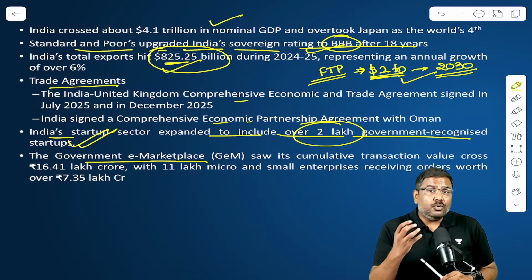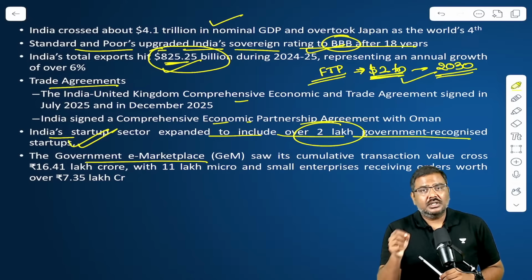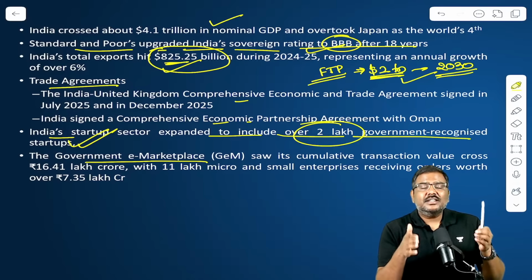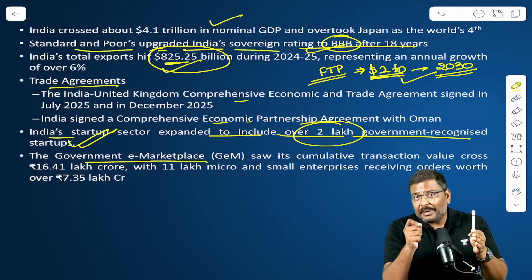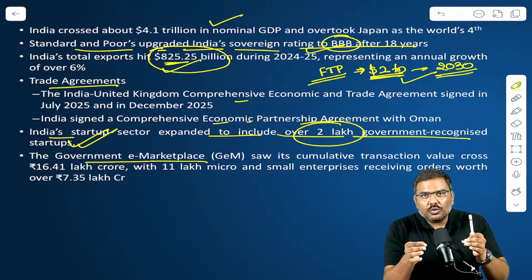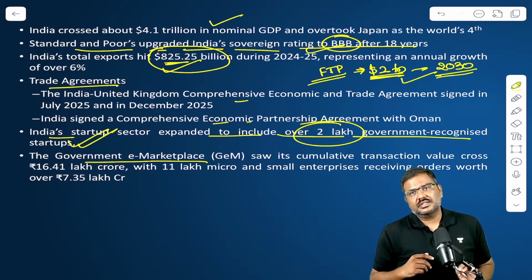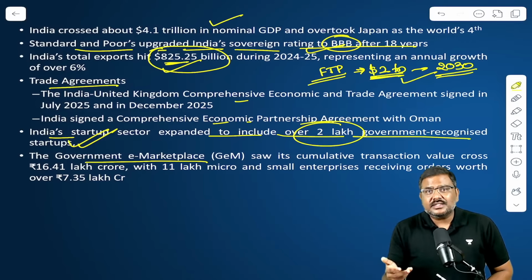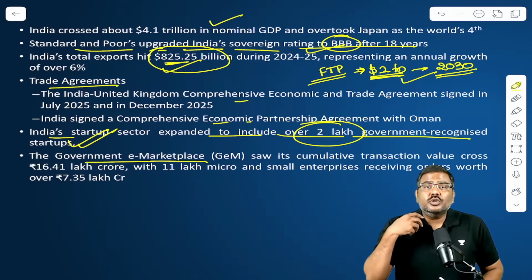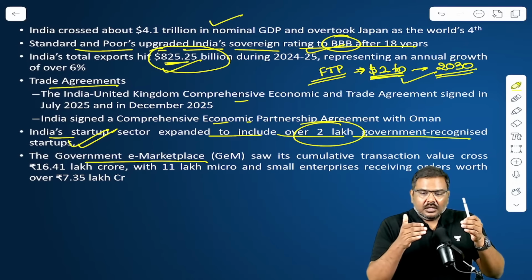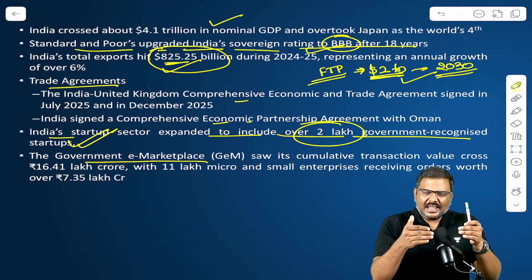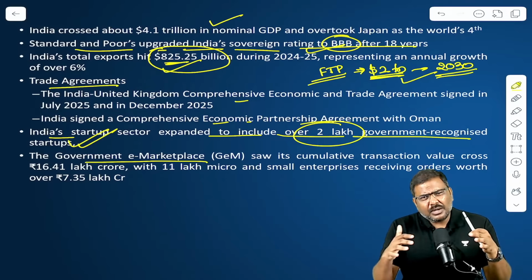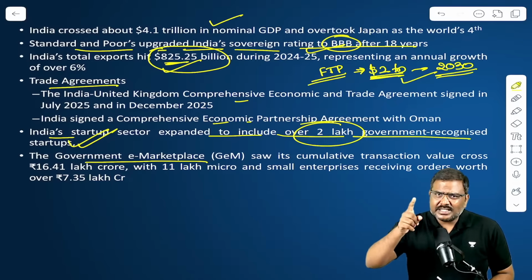There is also a portal called GeM, Government e-Marketplace. What is this portal used for? Essentially, it has revolutionized how the government procures whatever it requires. For example, if they want to procure laptops, fans, tables, or defense products, the procurement requirement will be issued on the Government e-Marketplace, and whichever company wants to sell to the government will have to register and participate on the portal.